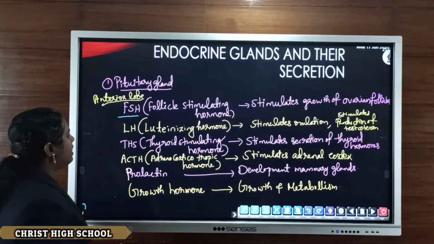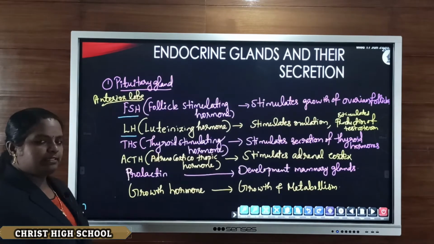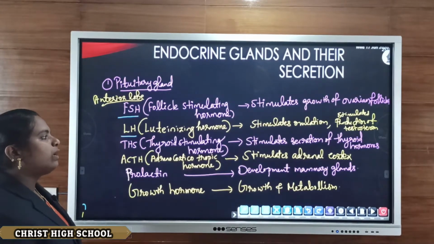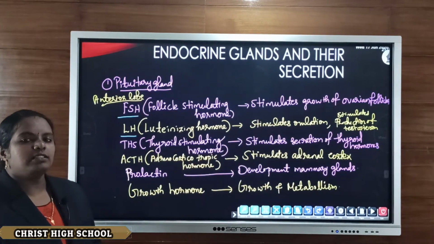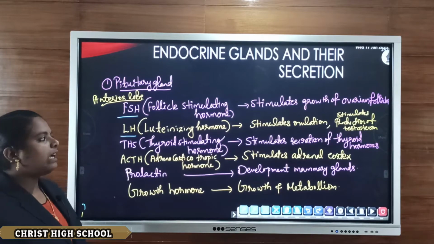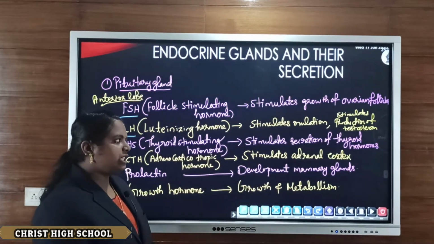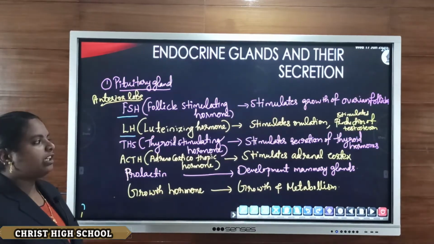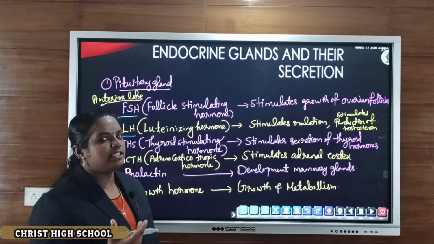Then the second hormone, LH or luteinizing hormone. Its main function is to stimulate the process of ovulation, or the release of ovum from the ovary. As well, LH stimulates a particular type of cell present in the testes, known as interstitial cells.